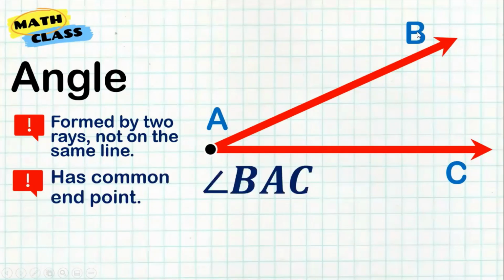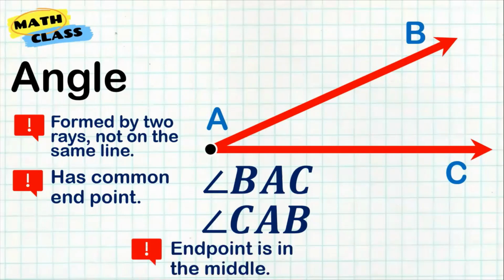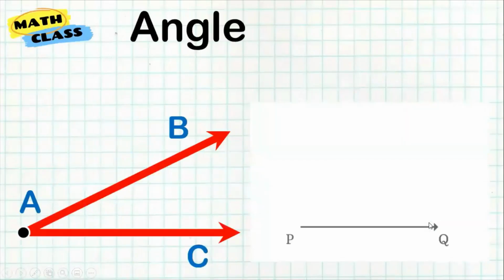So I can name this angle BAC, or angle CAB. Take note, the order is important, meaning the common endpoint is in the middle. I can also name it angle A by using the endpoint.